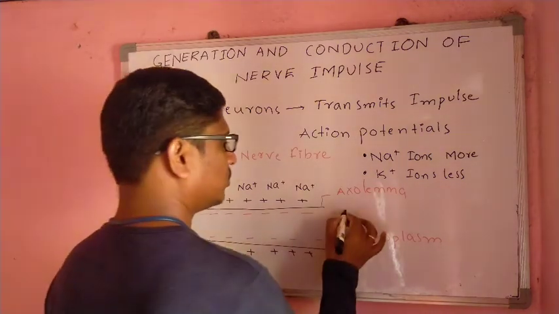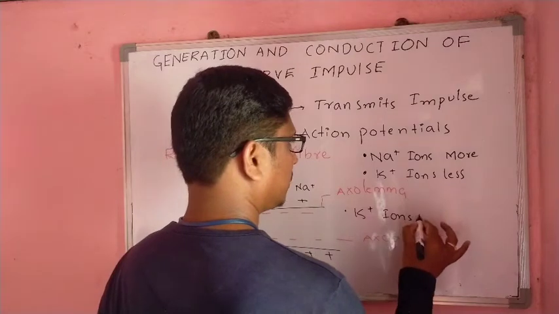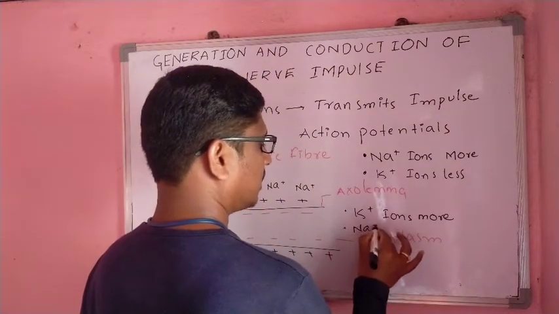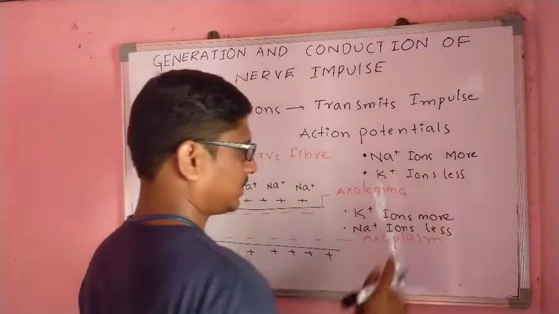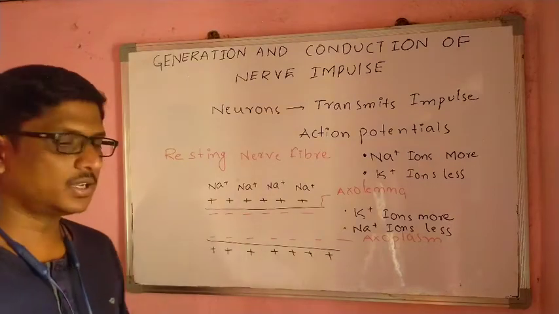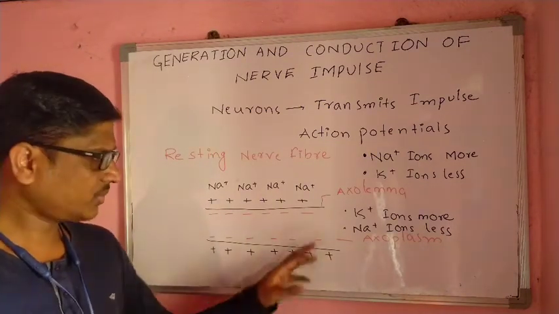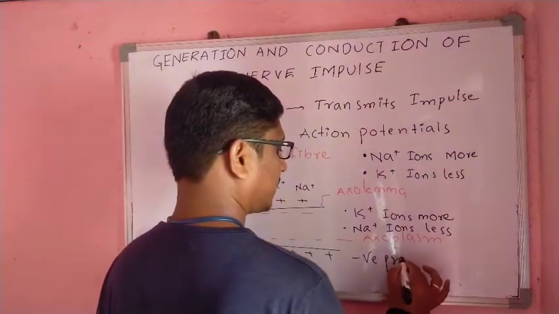Inside the axoplasm there are negative charges. Here potassium ions are more and sodium ions are less, but still there are negative charges. What is the reason behind this?